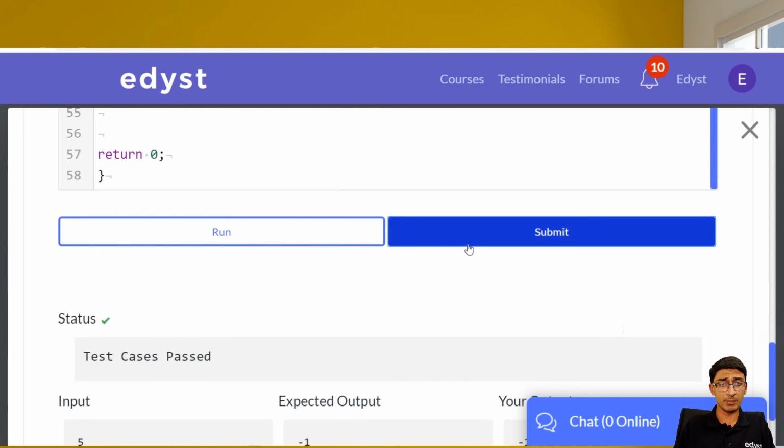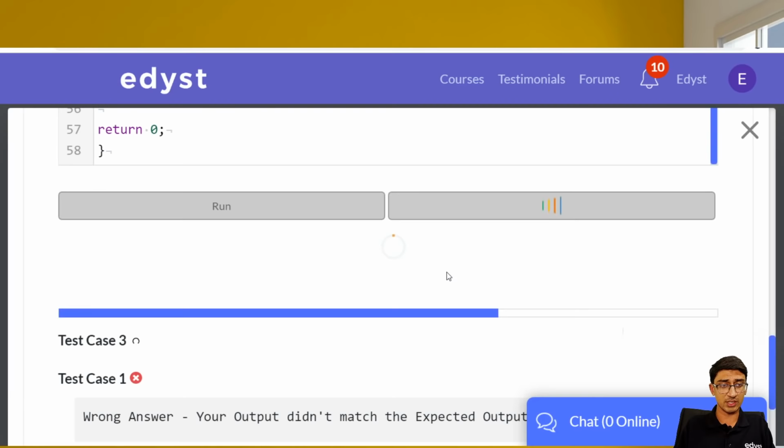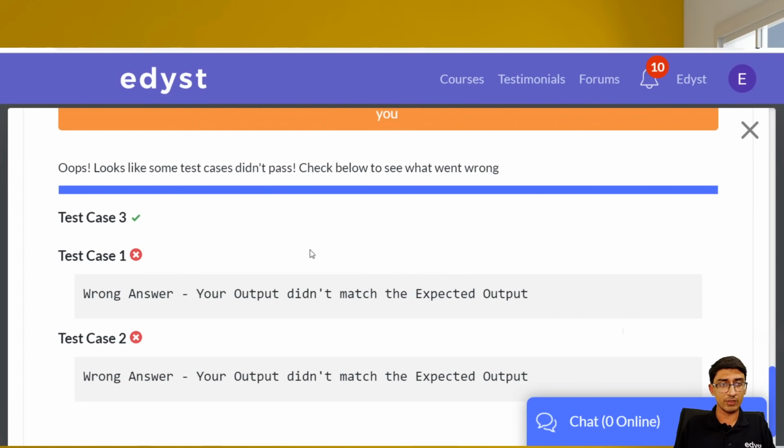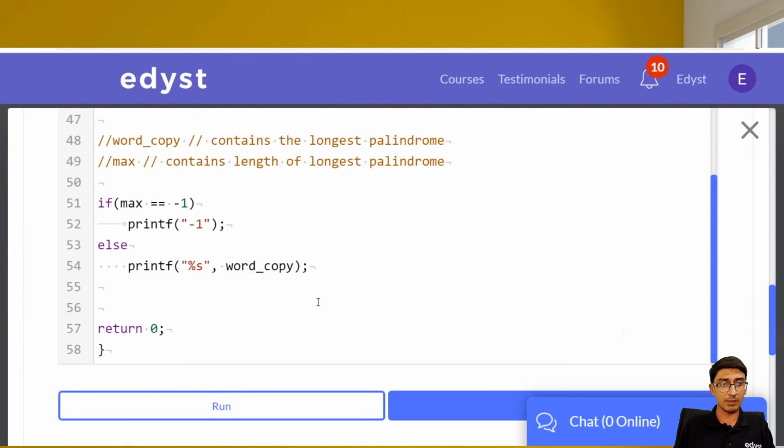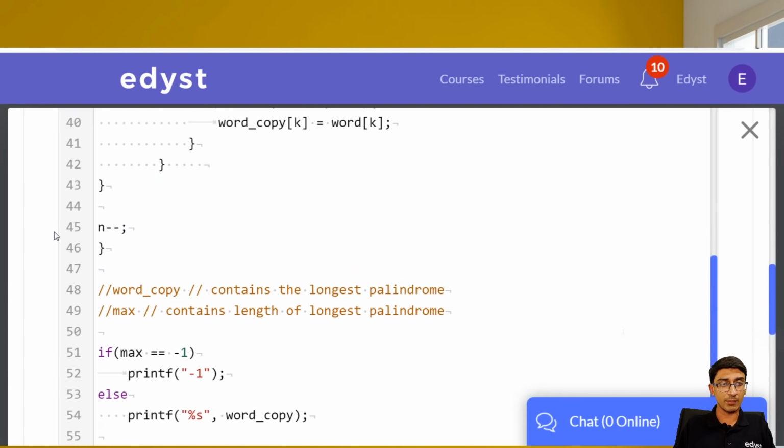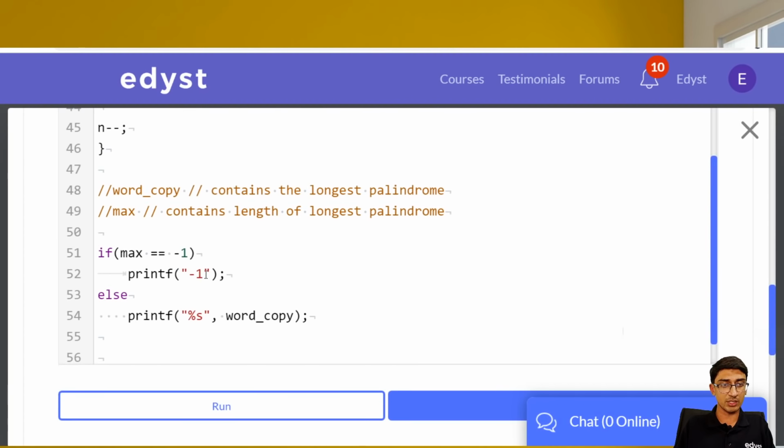Okay, let's submit. Let's see if we are missing any test cases. I think we are. Okay, we missed some test cases over here. In the interest of time, I'll mostly be moving forward. But yeah, it does look like we missed a test case. Is it because we didn't put a \n or something?